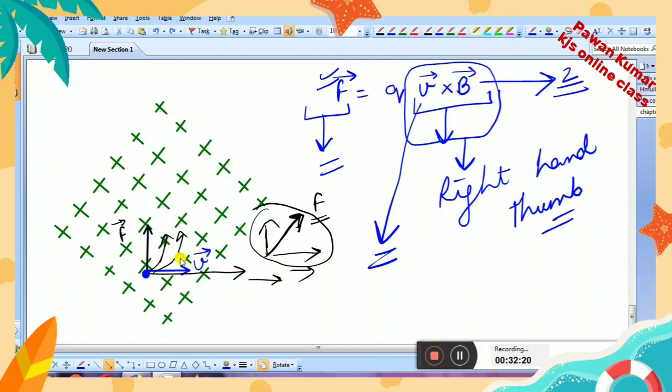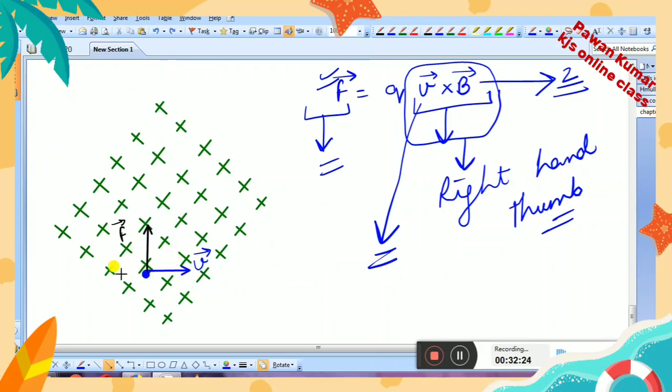The same effect you can see here if I draw it like this. This is the path which the charge will follow. Slowly it will change the direction of motion, or you can say the direction of velocity.